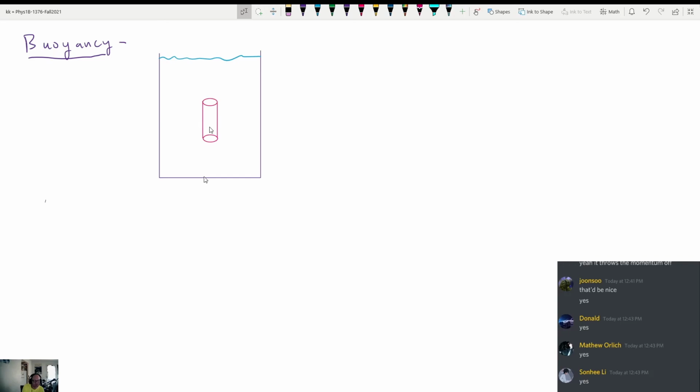Now, because you know the wood floats up, would you all agree that that has to be because of a force? It has to be a force that pushes it up, because normally things go down, right? Weight pulls things down. So there must be some kind of a force acting on this piece of wood that pushes it up, and we call that the buoyant force, okay?